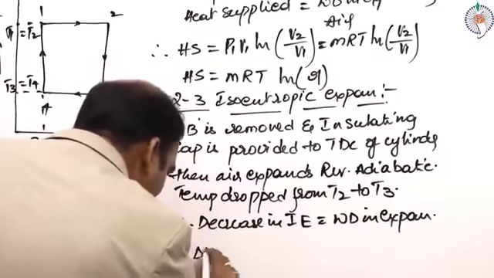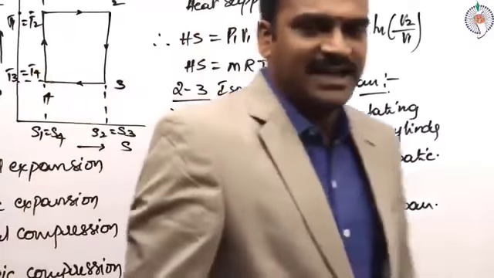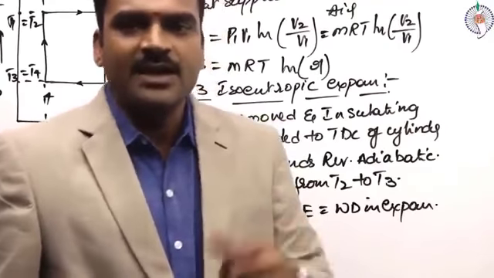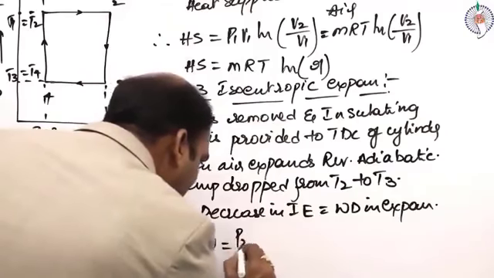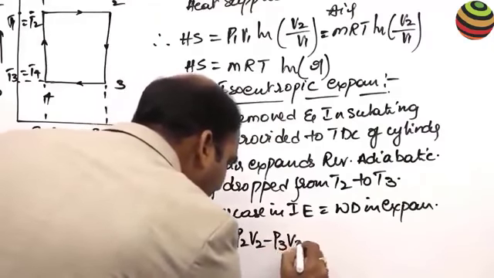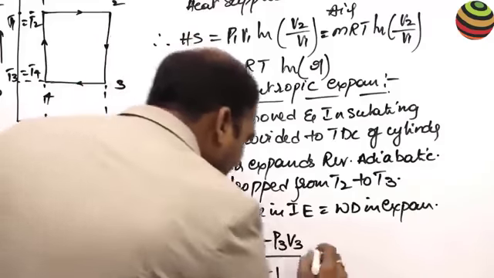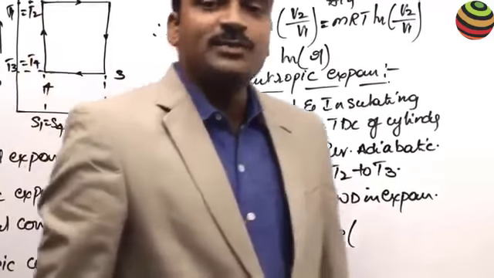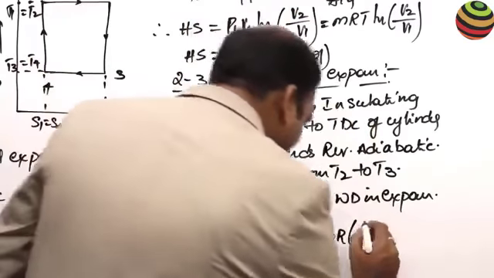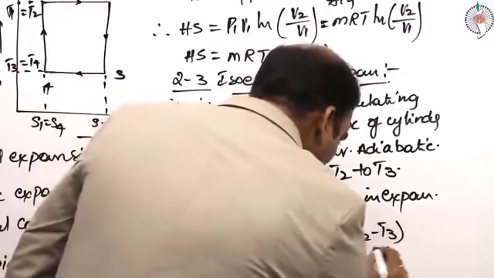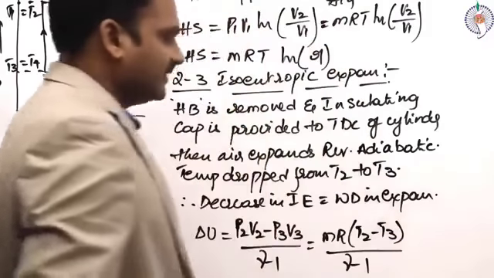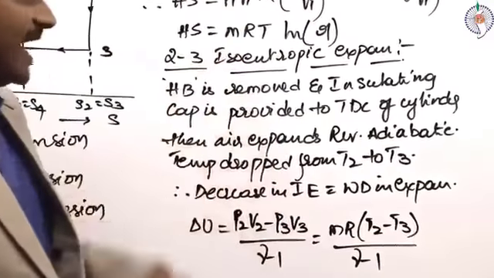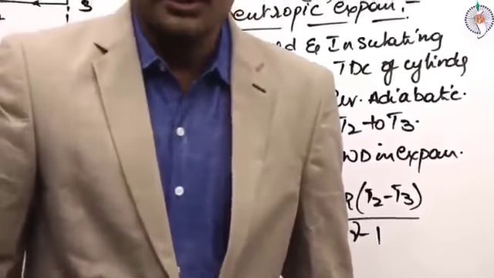So that is delta U, which equals the work done in an adiabatic expansion. The work done in an adiabatic expansion process is (P2 V2 minus P3 V3) by (gamma minus 1). It can be expressed in terms of temperatures also: MR into (T2 minus T3) by (gamma minus 1). So, this is the change in internal energy which occurred during the isoentropic expansion process.